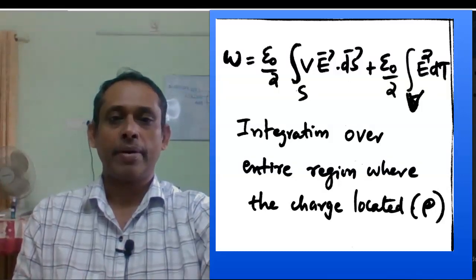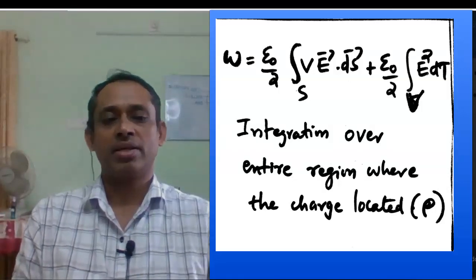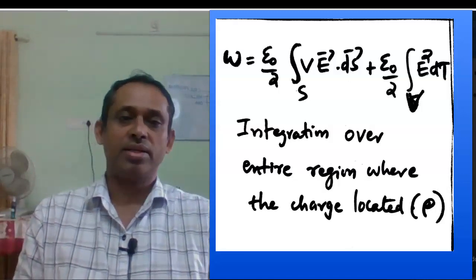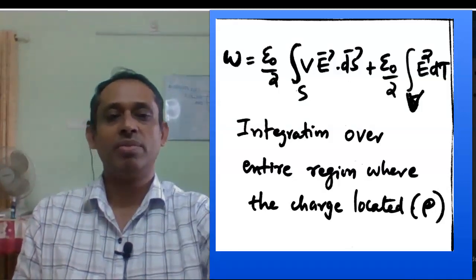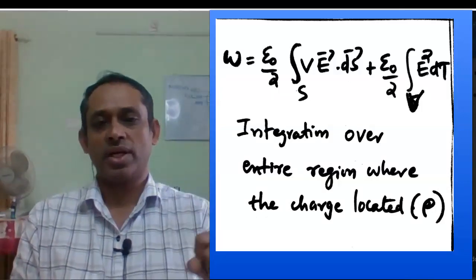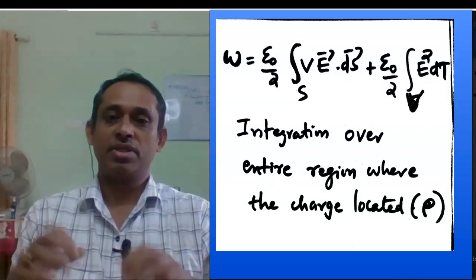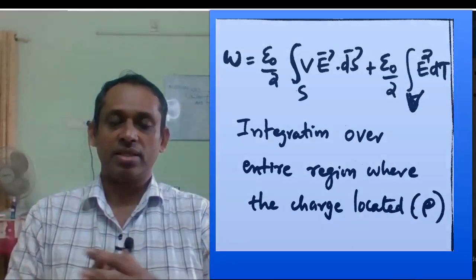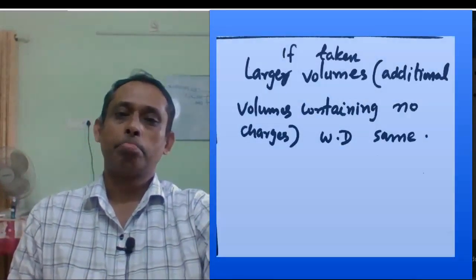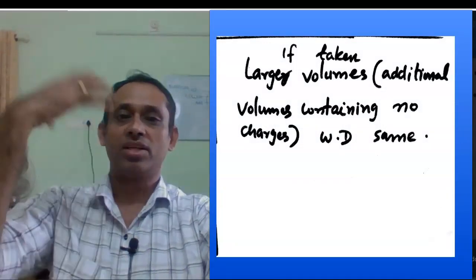Here the integration is over the entire region where the charge is located, where the charge density rho is present. So the volume integral is over the entire volume where the charge is located, and the surface integral is over the surface bounding that volume. Now suppose that I am taking a larger volume.